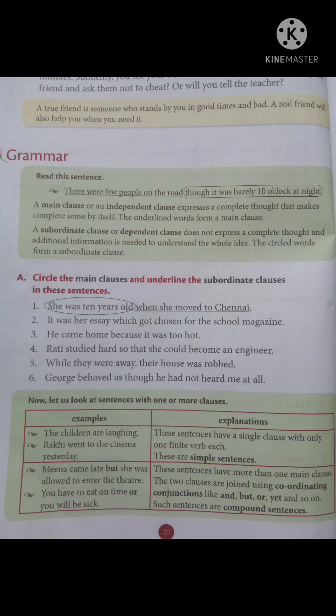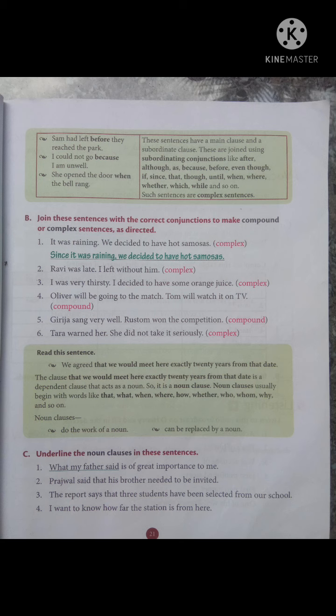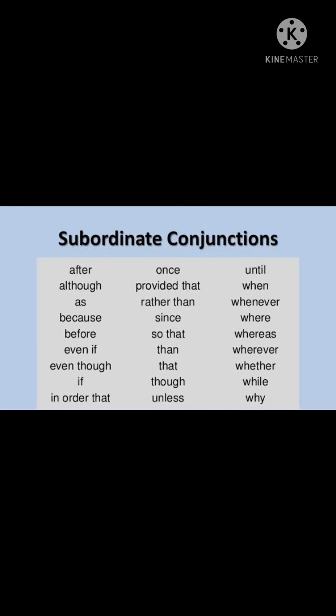A complex sentence is a sentence with a main clause and a subordinate clause. A main clause and a subordinate clause. And these are joined using subordinating conjunctions. Here the conjunctions are not coordinating conjunctions. Here we are using subordinating conjunctions. What are the subordinating conjunctions? Yeah, after, although, as, because, before, even though, if, since, that, though, until, when, where, whether, which, while, etc. A lot of subordinating conjunctions are there. You have to find them out first.